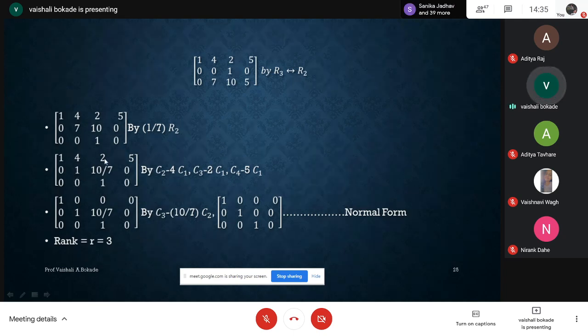Now I'm concentrating on column 3. In column 3, I will concentrate on the 3,3 place. The 3,3 place already has entry 1. Let me clear the things here.